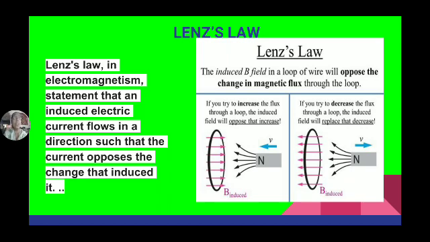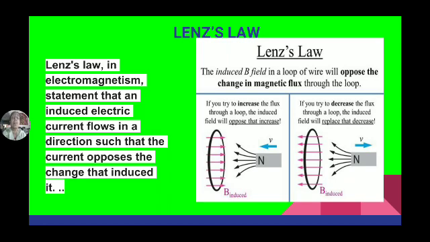So the developed EMF is always opposite to the cause of its production. Listen to the word carefully. The main cause to develop the EMF is the applied voltage, so it is always in the opposite direction to that which causes the EMF to be induced in this coil.